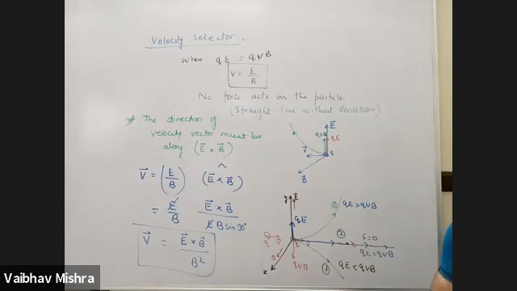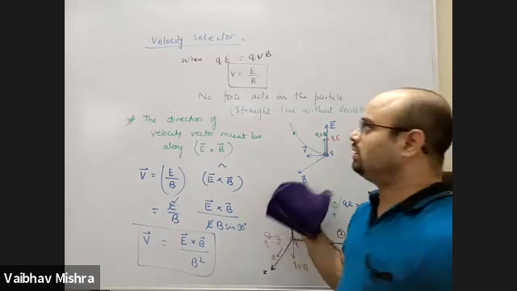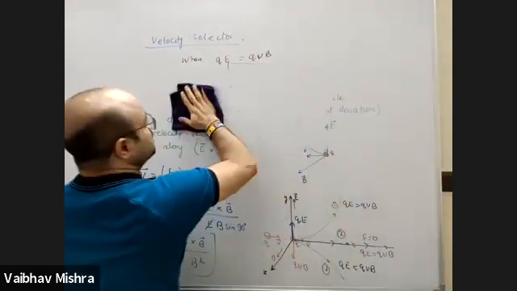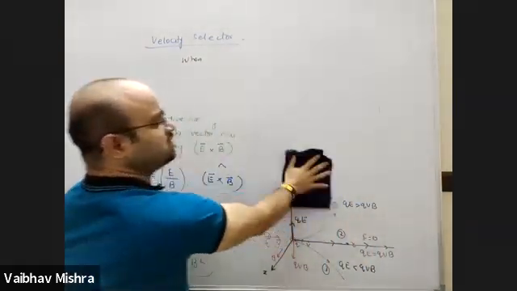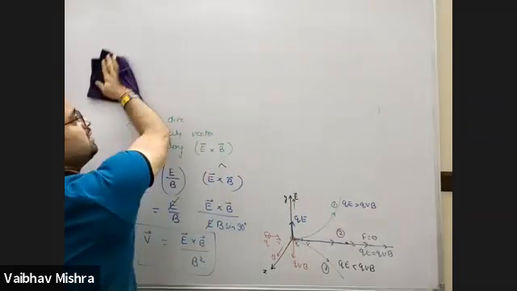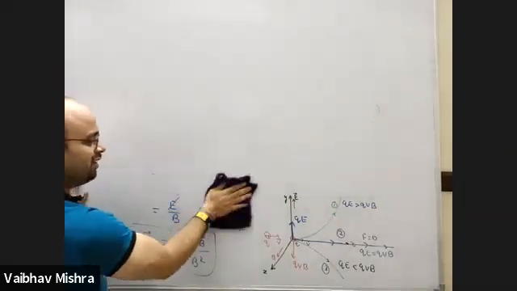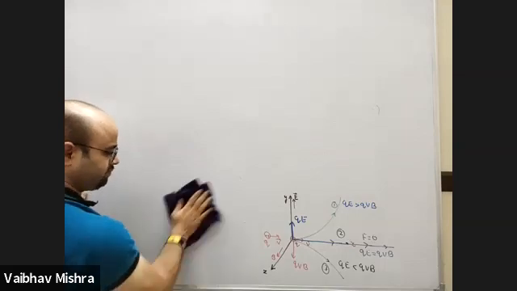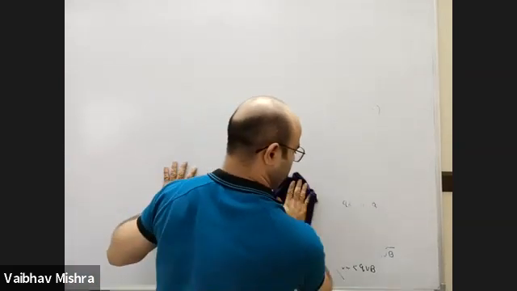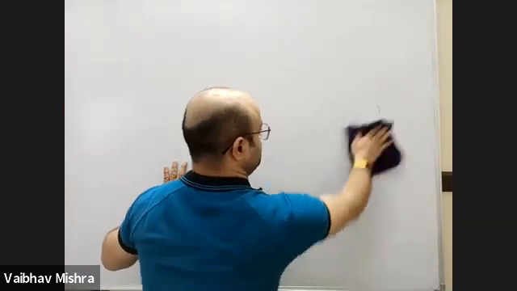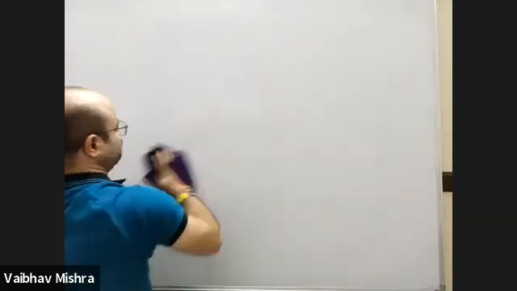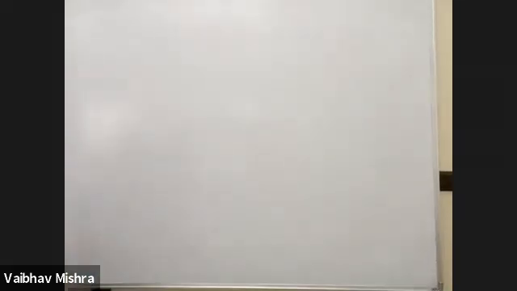Okay. Next is another device called the cyclotron. This is also called a velocity filter. It is used to filter the charged particle on the basis of their velocities. Right.